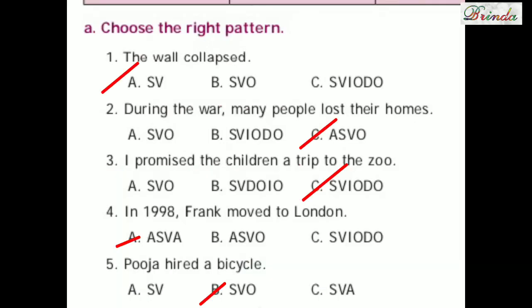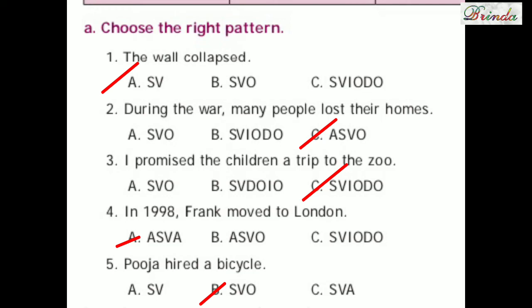Okay, moving on to exercise part. Choose the right pattern. The wall collapsed. So what is the sentence pattern for this? The wall is subject, collapsed is செயல். So verb. Yes, we answer. Next one. During the war, many people lost their homes. So what is the pattern? A, S, V, O. So during the war is adjunct. Many people subject. Lost the verb, their home object.